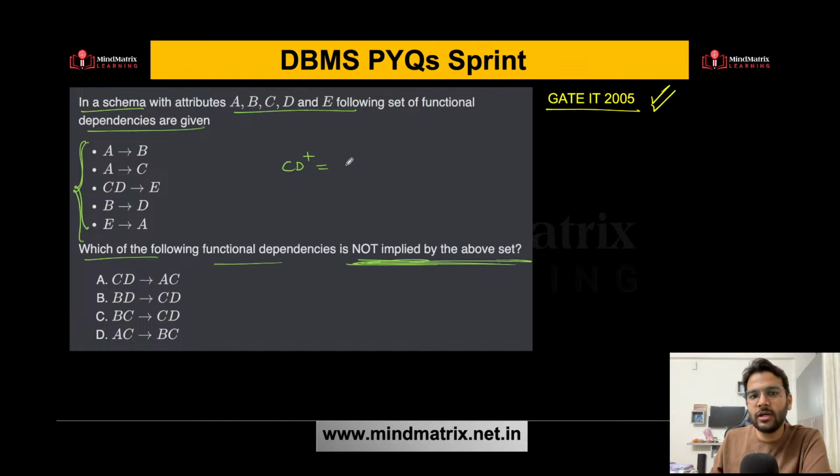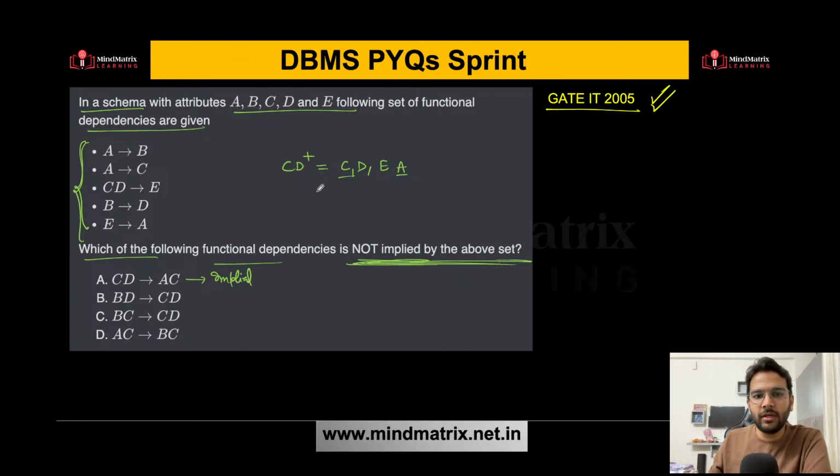So if you find the CD closure, you are getting C, you are getting D, what else? Using CD, you can get E also. Using E, you can get A also. So that means A and C is definitely there. So this is implied.